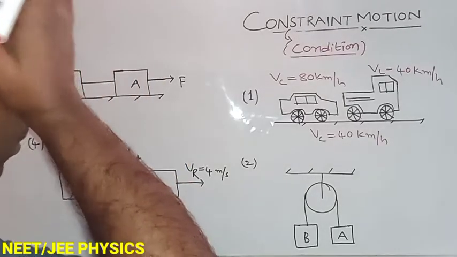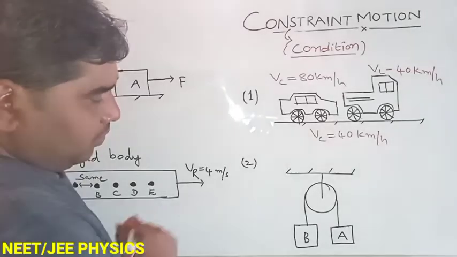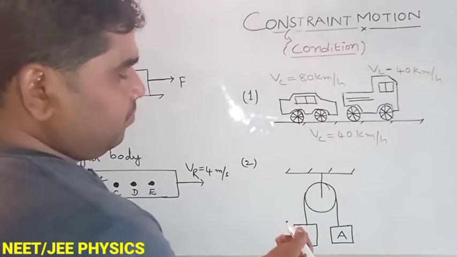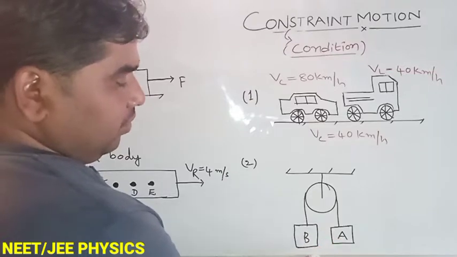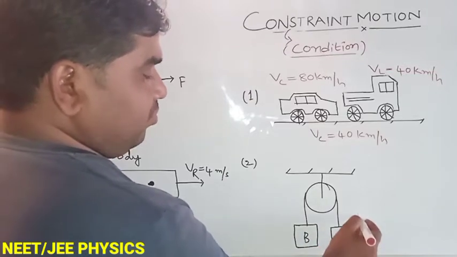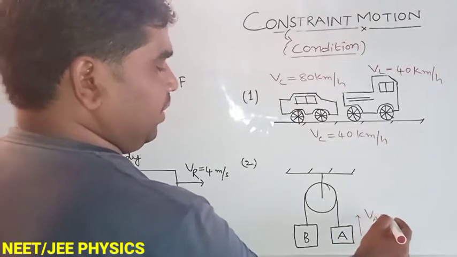Next, observe the second example. In the second example, this is a pulley, this is block A and block B. Block A is assumed to be moving in the upward direction with a velocity of 2 meter per second.